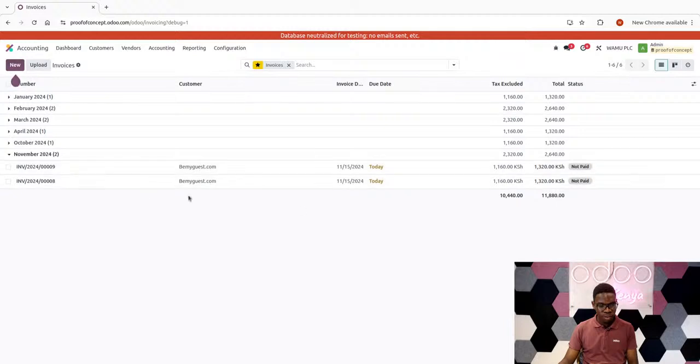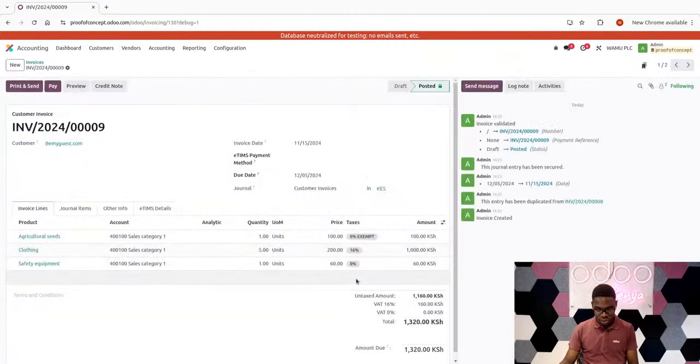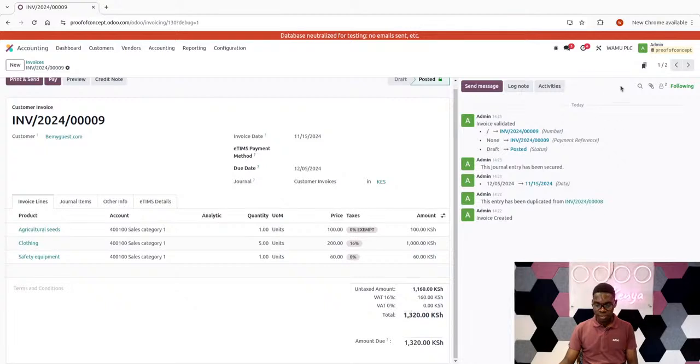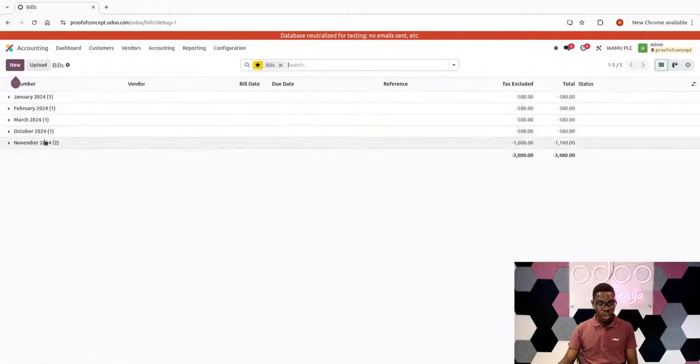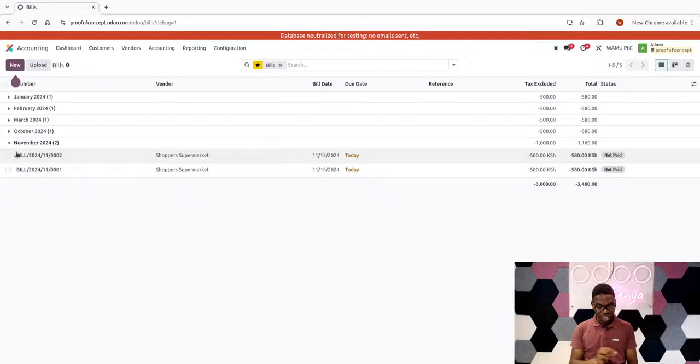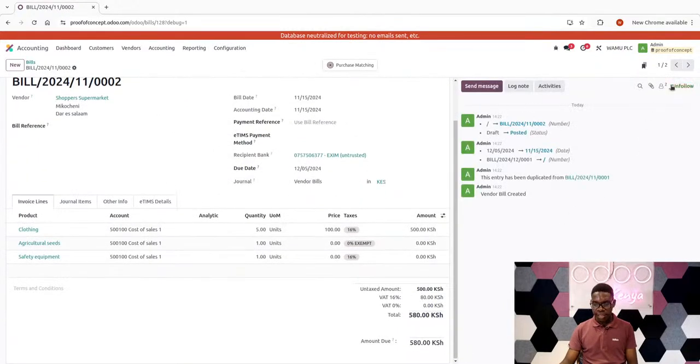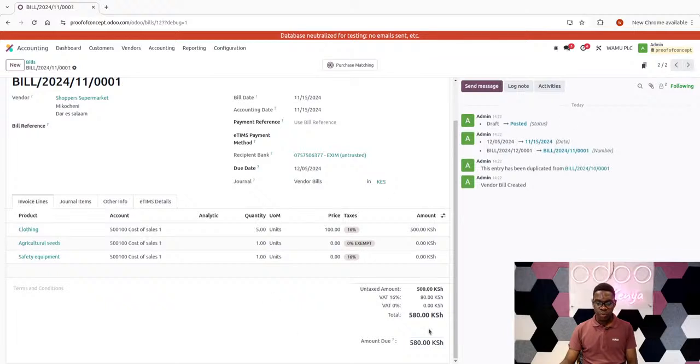If I drill inside November, I have 2 invoices. And when I get inside the 2 invoices, I have the VAT amount. For example, I have 160 on one invoice, 160 on the next invoice as well. Then on the vendor bills, I also have 2 bills. Just to assist us in this demonstration, I have a bill here with a tax amount, and then a bill on the next one with a tax amount.